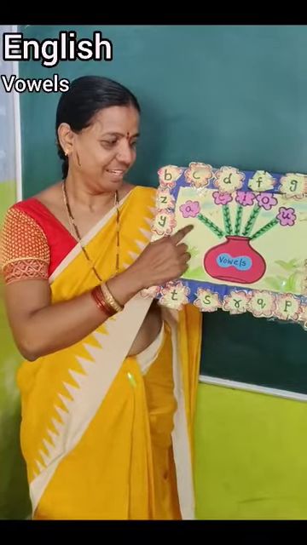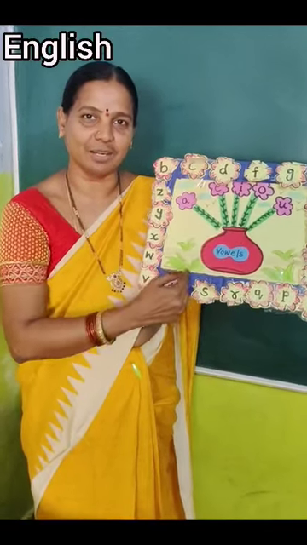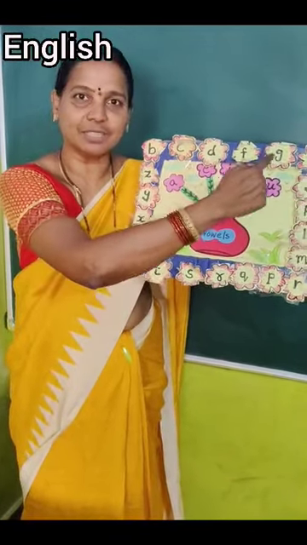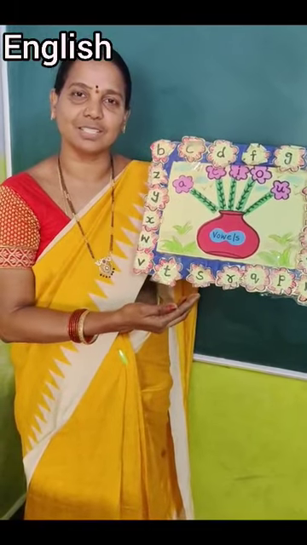Hi all. A, E, I, O, U are called vowels. The rest of the alphabets are called consonants.